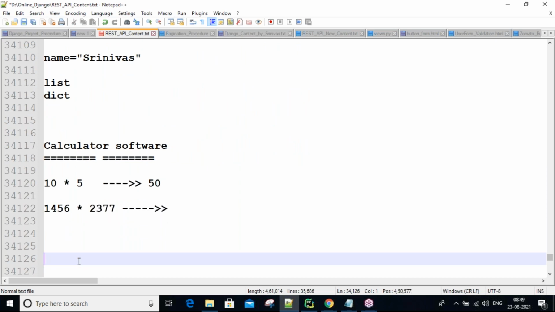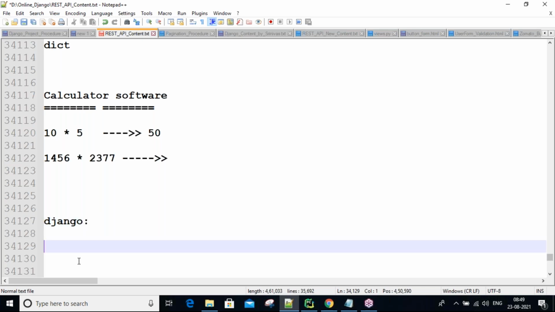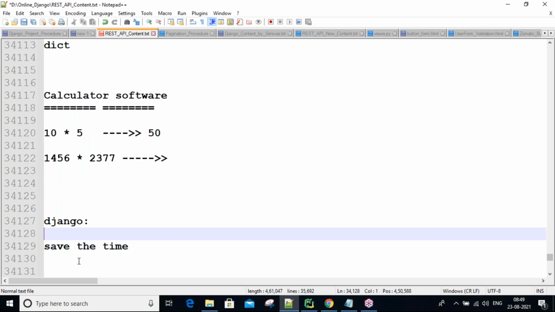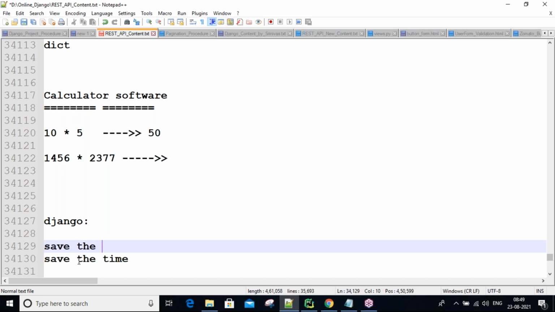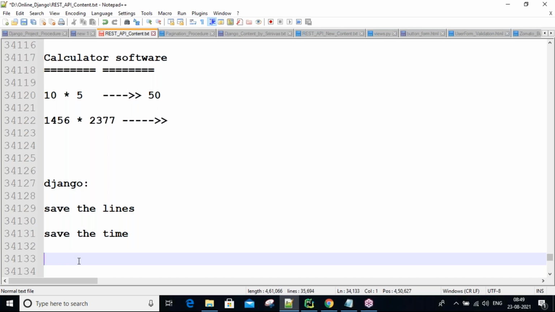So here, fewer lines using Django, guys. Majorly, remember 3 points. All industry people, company owners, like TCS, IBM, Google, are focusing on 3 main points. They need to save time, guys, and they need to save lines of code. They need to write fewer lines. So using Django we can write fewer lines of code, and writing fewer lines of code means developing within less time. 100 lines of code take 10 minutes, 50 lines of code take only 5 minutes.